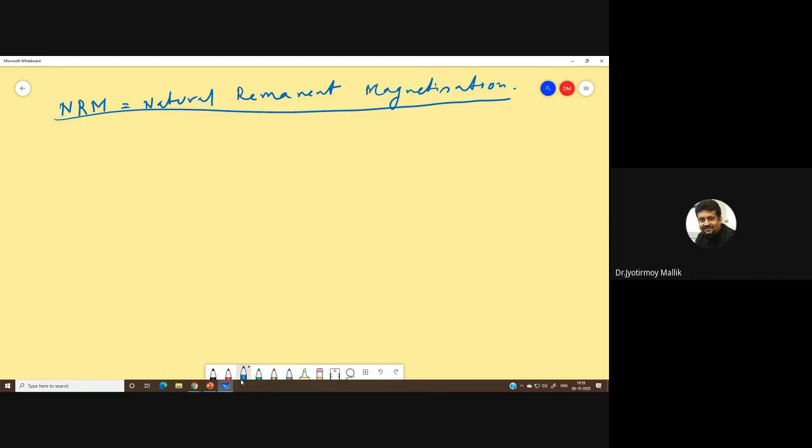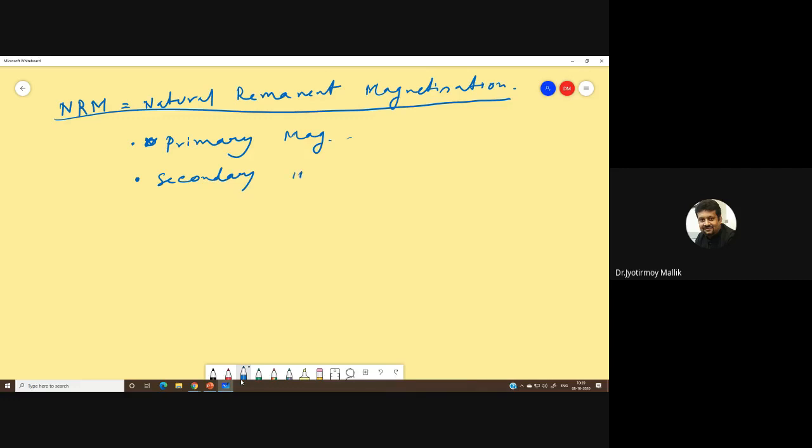Whatever magnetization I find, I call it natural remanent magnetization because it is completely untreated in the laboratory. Now, natural remanent magnetization has two components: primary magnetization and secondary magnetization.